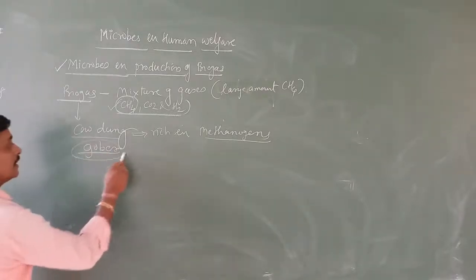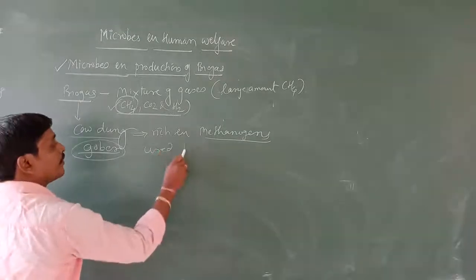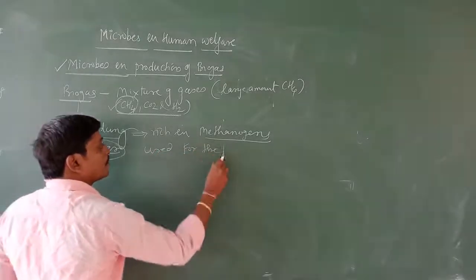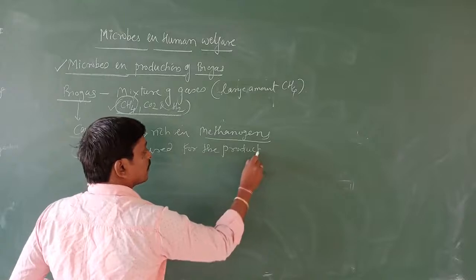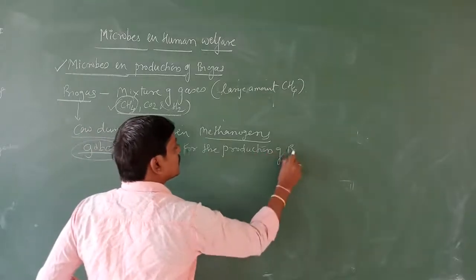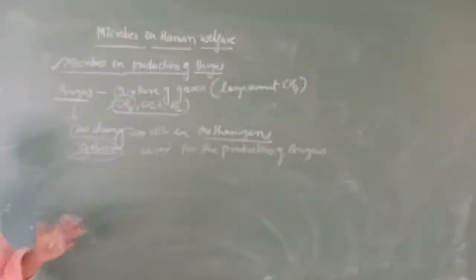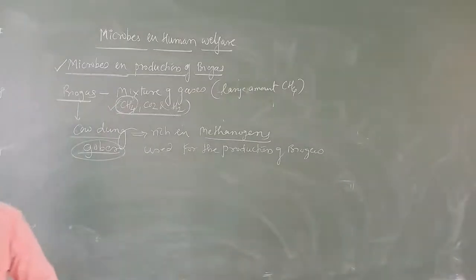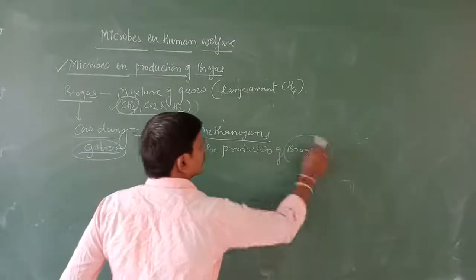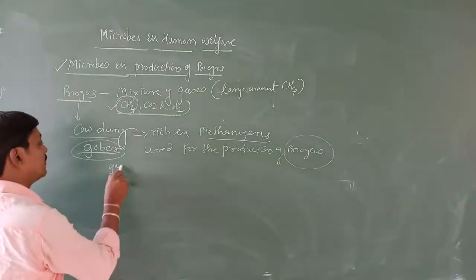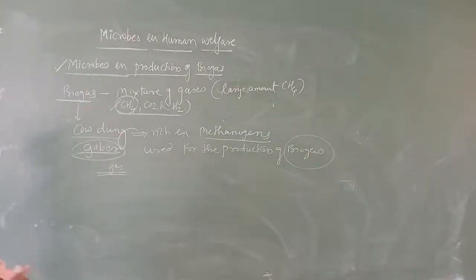And this gobar is used for the production of biogas. So it is commonly called gobar gas. That's why we commonly call biogas gobar gas, because we use gobar for the production of biogas.